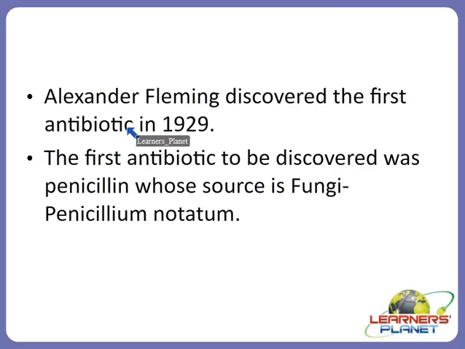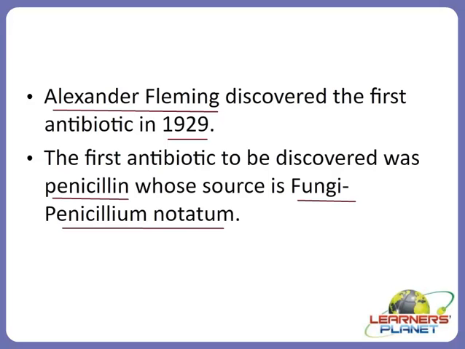Now, the very first antibiotic was discovered in 1929 by Sir Alexander Fleming. He was the first person to discover this particular class of chemical substance. Which antibiotic was discovered for the first time? It was penicillin, and the source was a fungus. Which fungus? It was Penicillium, and the species was notatum. This Penicillium was producing the penicillin.